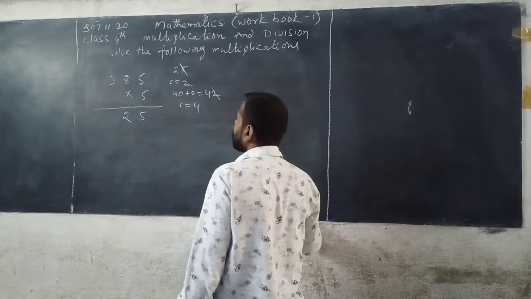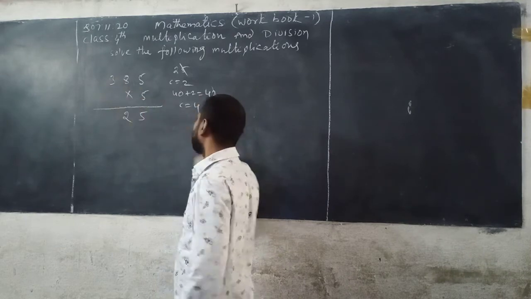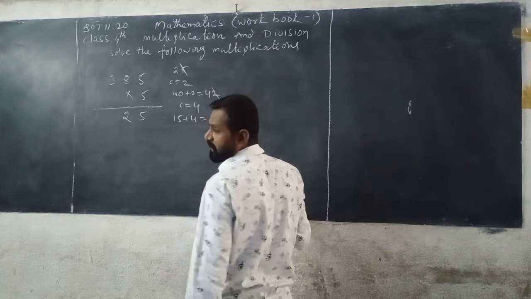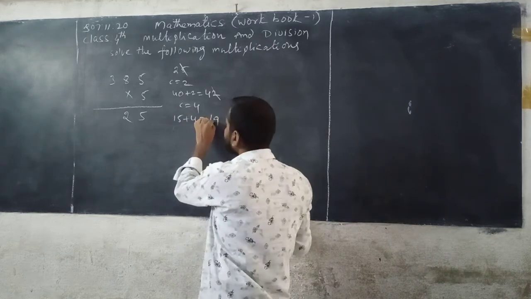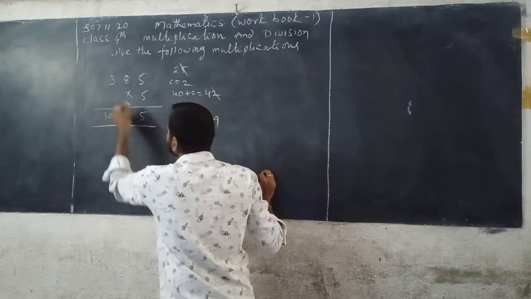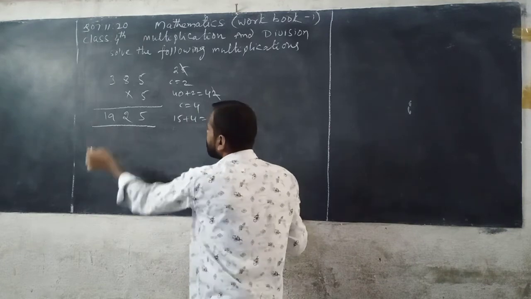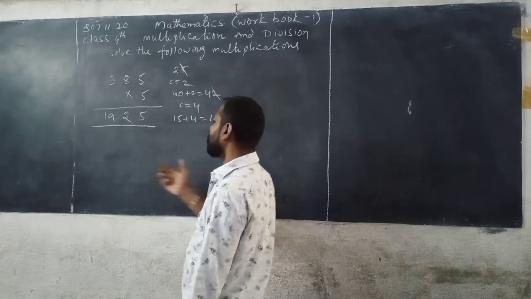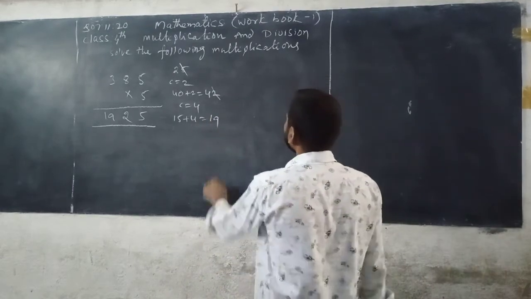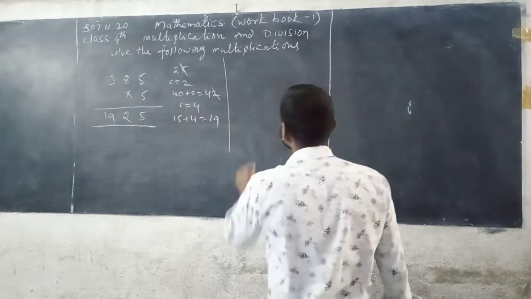Now next we multiply the digits in hundreds place, that is 3 with 5. So you can read 5 table. 5 3s are 15. 4 is added to 15. 15 plus 4 you get 19. Now here 19 is the last. Because this is the last place of the given number, that is the hundreds place, you can write 19 total. Now here the product is equal to 1925.